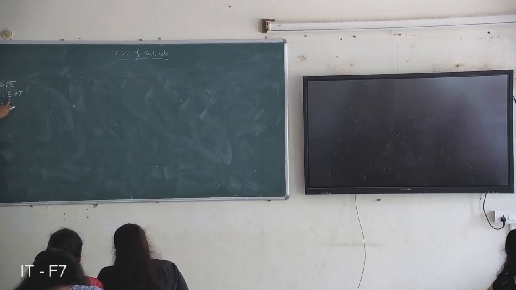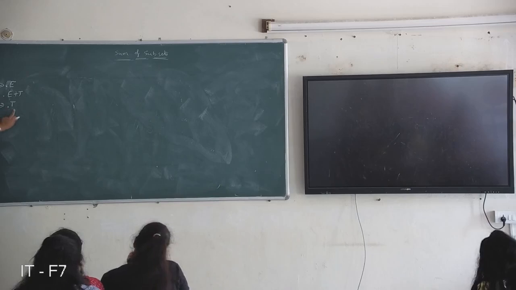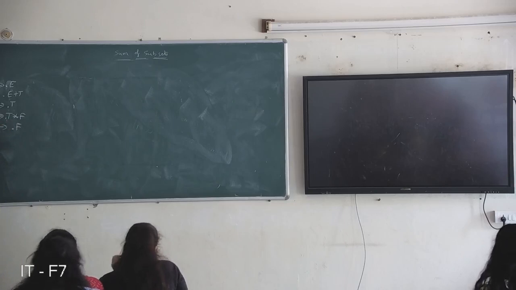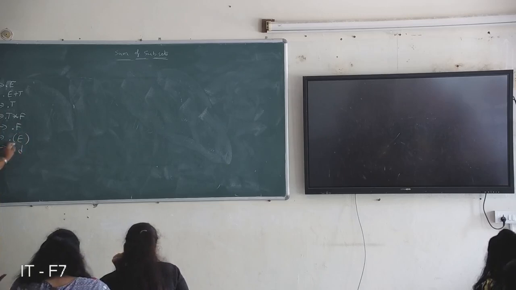After dot E came, again you include E, but you have already included the E productions. Here, after dot T is there, so include all T productions. What are the T productions? T derives dot T star F, and T derives dot F. After dot F is there, so include all F productions. What are the F productions? F derives dot within brace E, and F derives dot I. These are terminals, so there is no need to include more. We have included all productions.